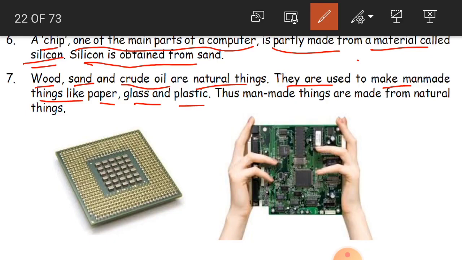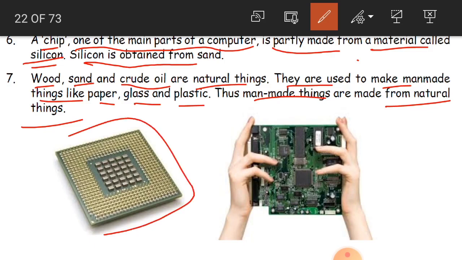With crude oil we are generating some types of oils, diesel and also some types of gases. Okay children, so these are used to make man-made things, and that is why we can say that man-made things are made from natural things.